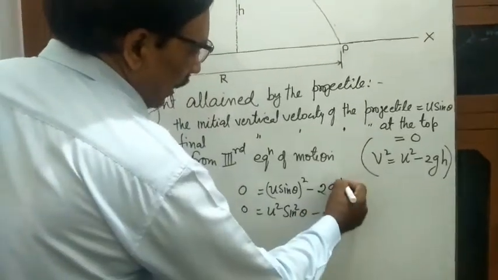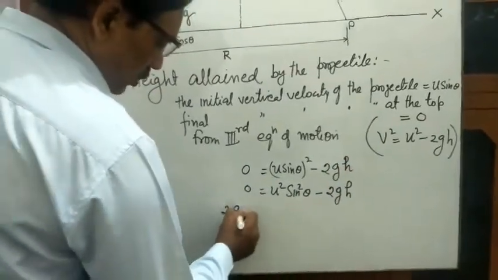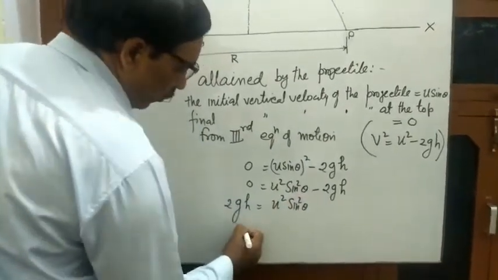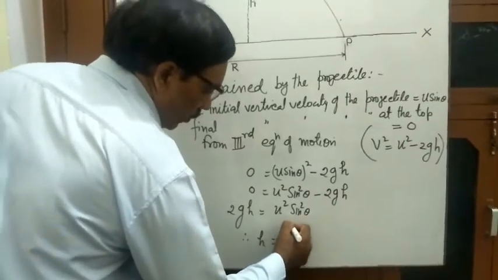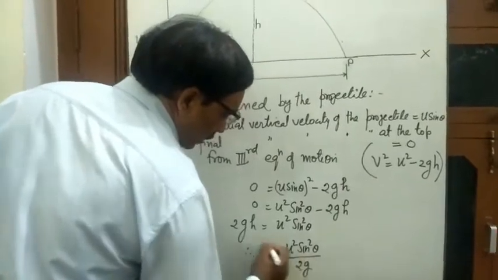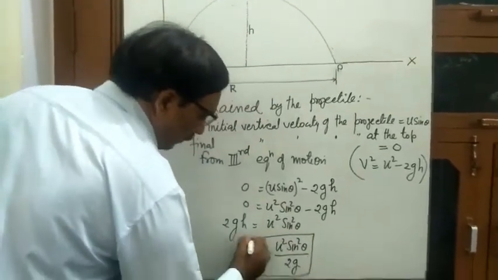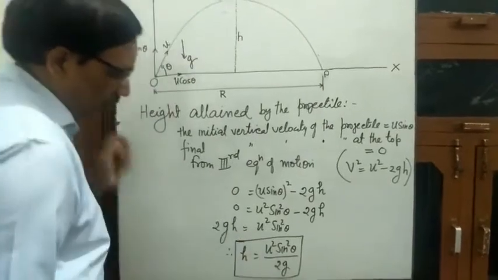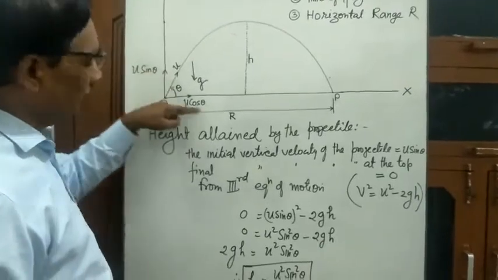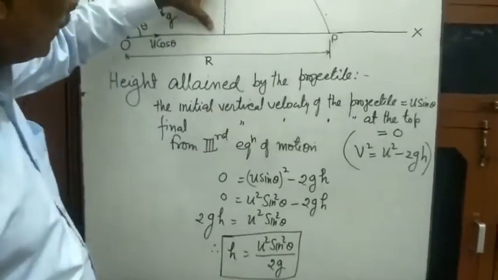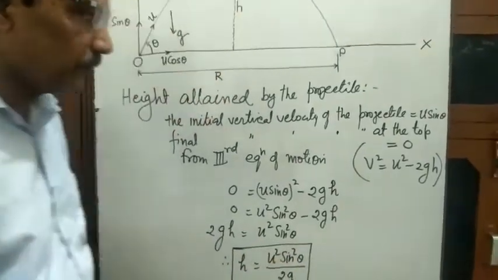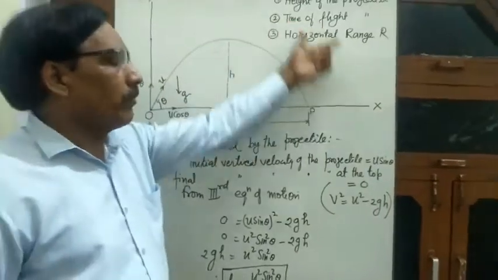Bring this 2gh to this side. This 2gh is equal to u square sin square theta. Therefore, h is equal to u square sin square theta by 2g. This is the height attained by a projectile which is thrown with velocity u, making angle theta with the horizontal. The maximum height which it will cover, h is equal to u square sin square theta by 2g. Clear?